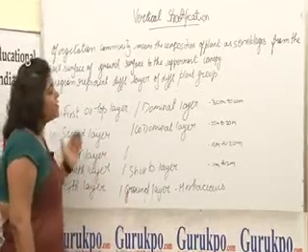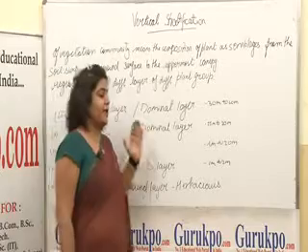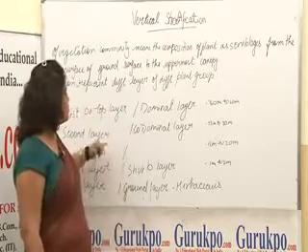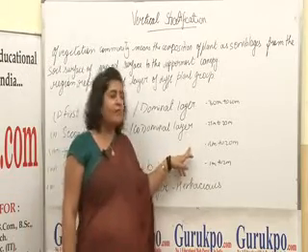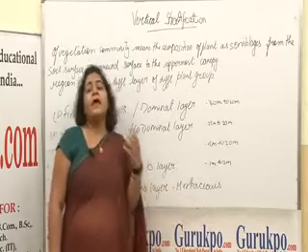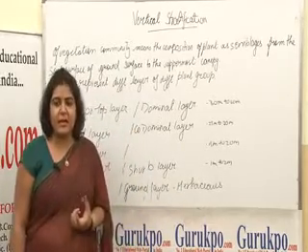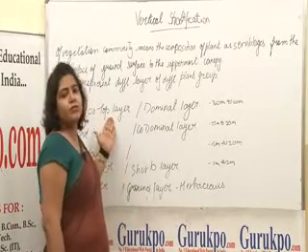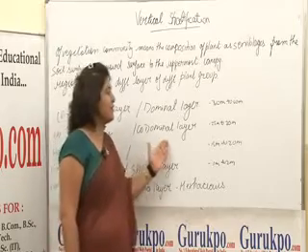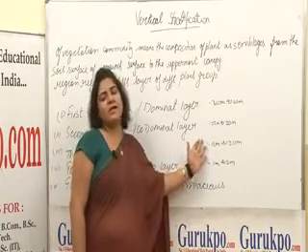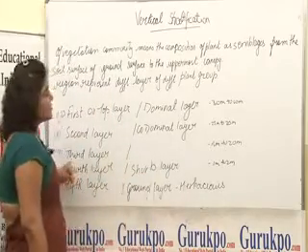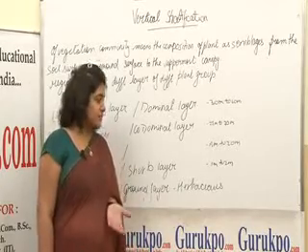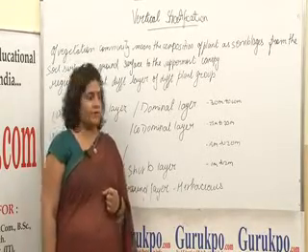The second layer is also known as the codominant layer. It is next to the canopy layer, or we can say next to the top layer, and its height is 25 meters to 30 meters. It receives rainfall and sunlight, but not in that quantity compared to the top layer. So the height of this group of plants is less. Next is the third layer. In the third layer, the plant group comes whose height is 15 meters to 20 meters.